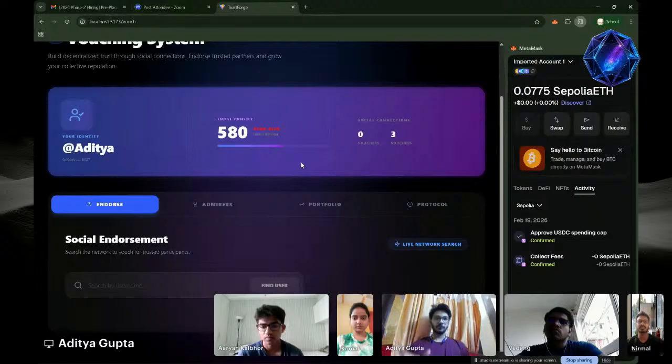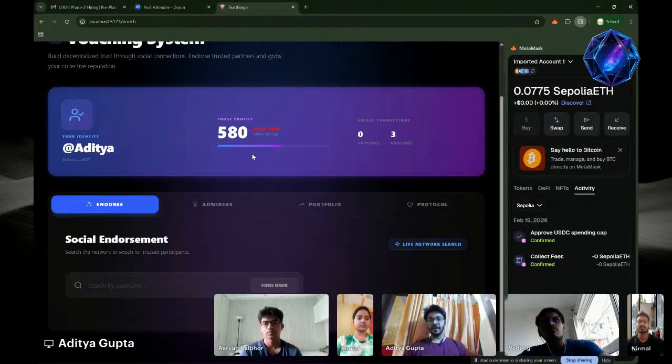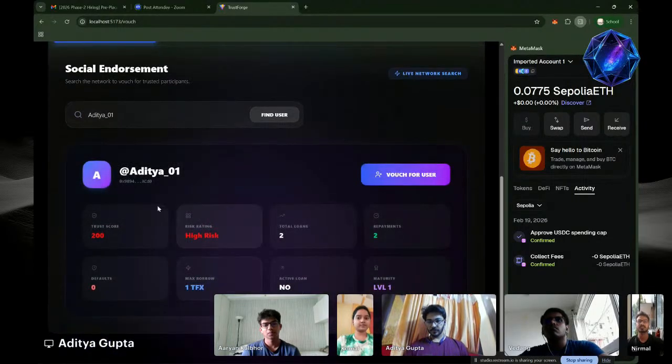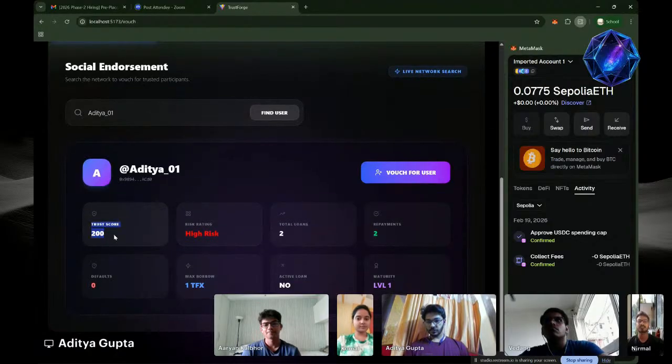So there's a criteria for vouching: the trust score, which is displayed here, has to be more than 500. Which means that a user is a trustable entity and he can vouch for other new users. So vouching means boosting the new wallets or new creators. So for example, I can just search for new users. This guy has a trust score of 200,